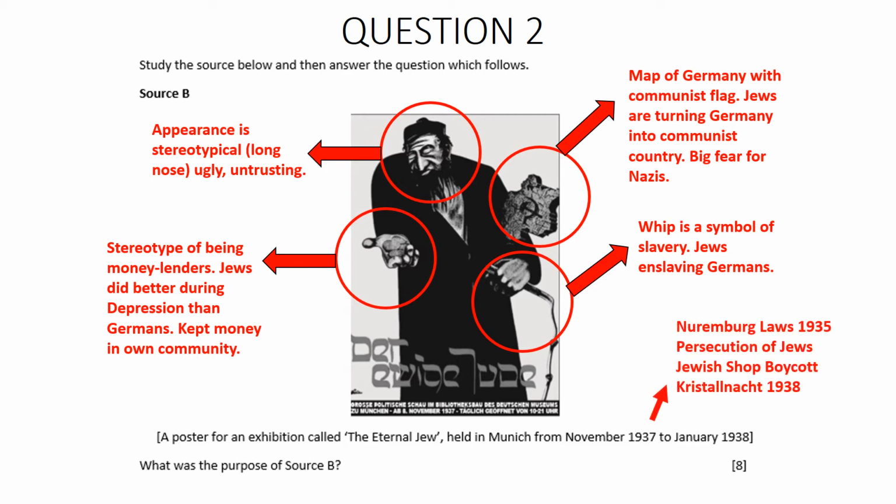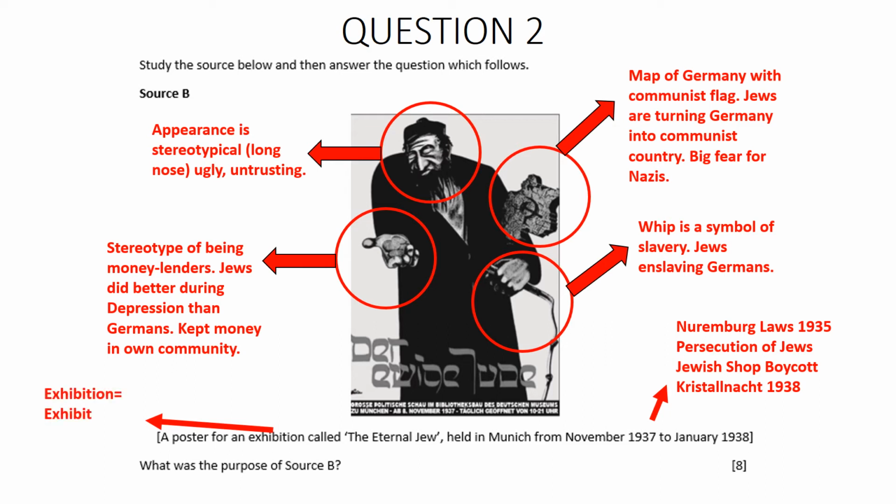Now, looking at the year 1937 and 1938, we can link this to some policies that we already know. We could talk about the Nuremberg laws passed in 1935, which limited the rights and freedoms of Jews, such as property rights, citizenship, and marriage. We could talk about the general persecution of Jews. Also talk about the Jewish shop boycott, as well as Kristallnacht in 1938.